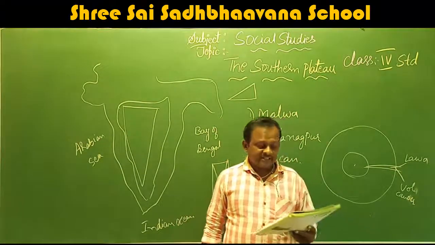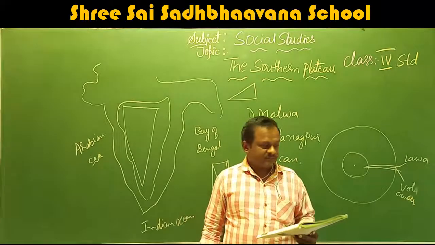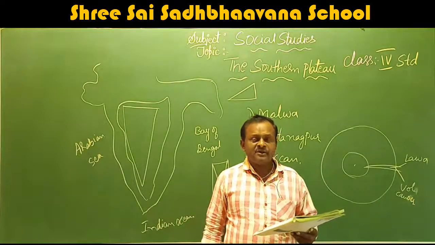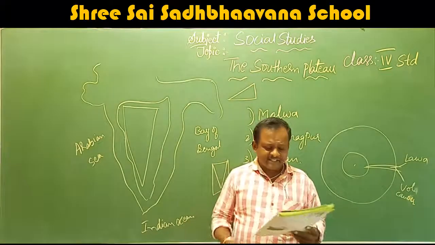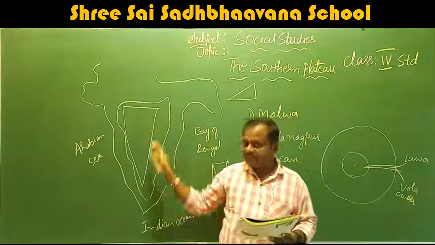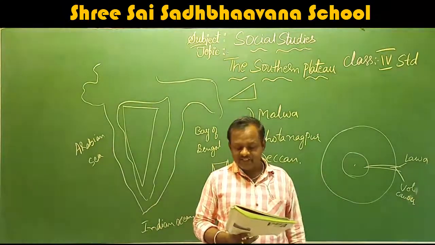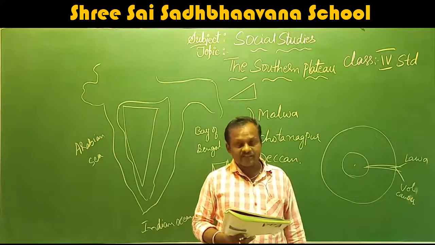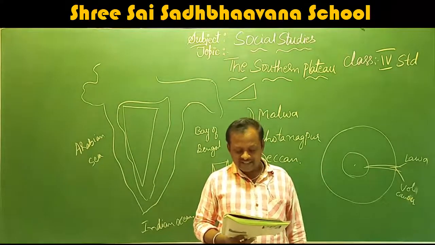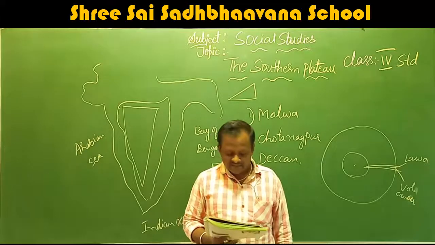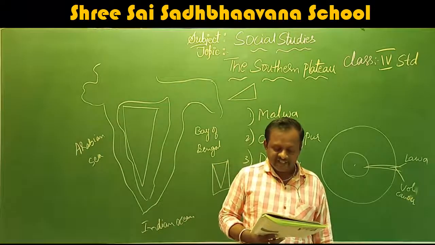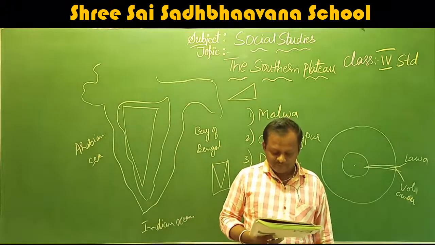Next, come to rivers of the plateau region. Which are the rivers of the plateau region? Many rivers drain the plateau region. River Godavari and its tributaries drain its northern part. River Krishna and its tributaries drain the central part of the region, and the river Kaveri drains its southernmost part.